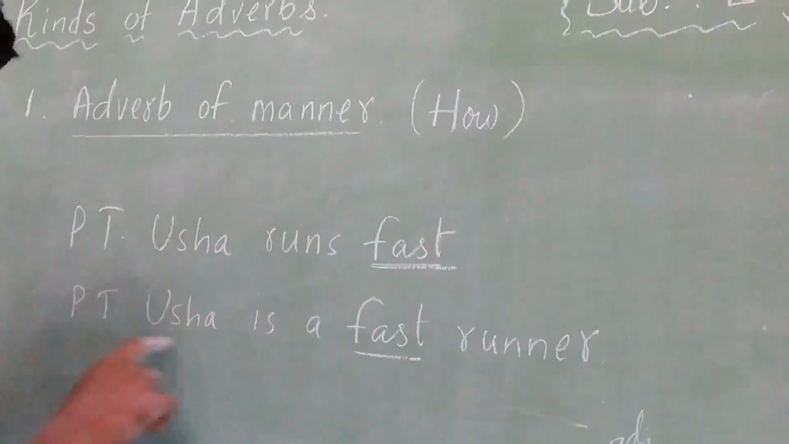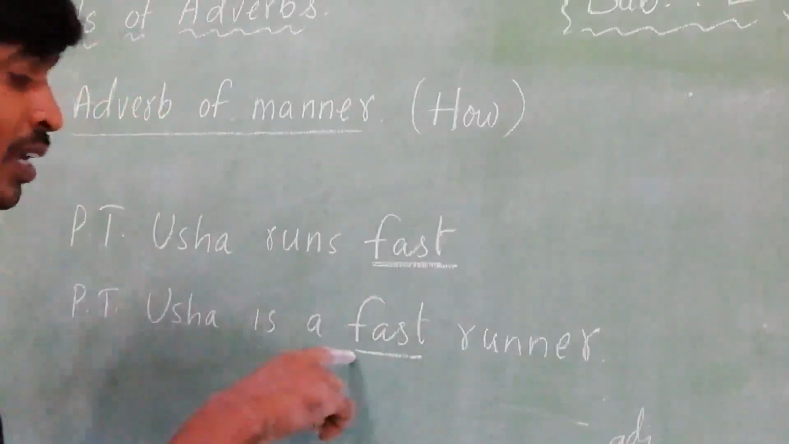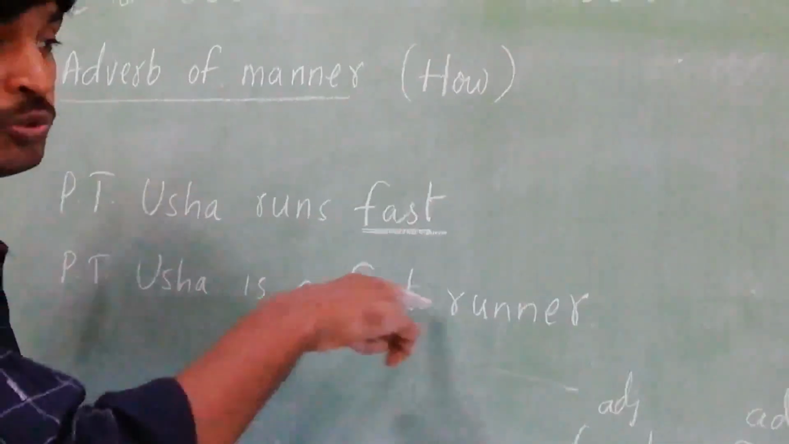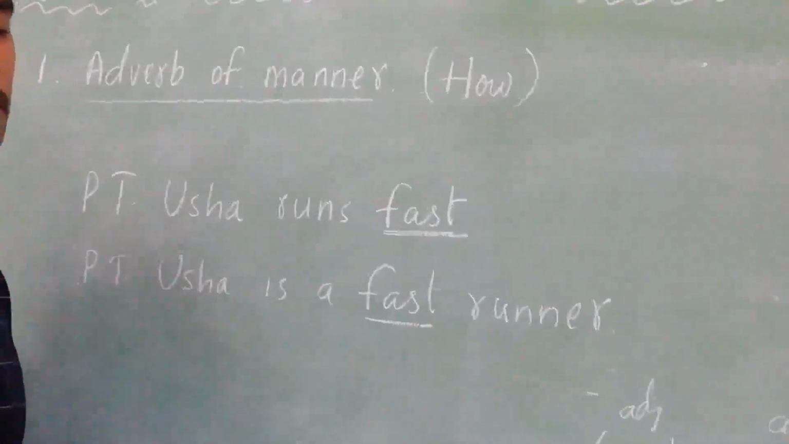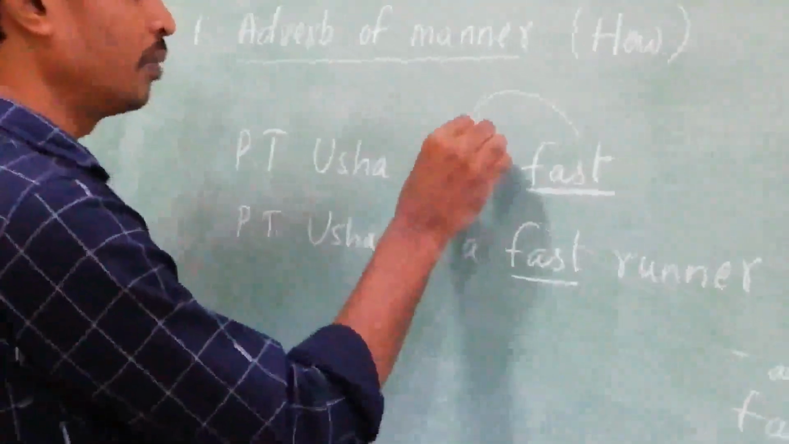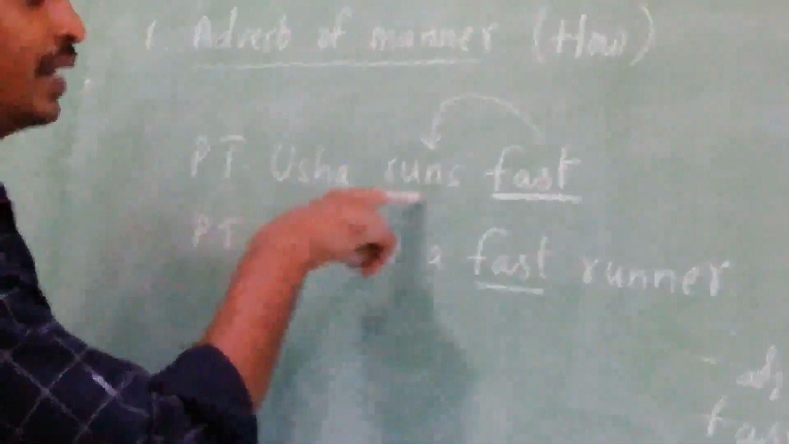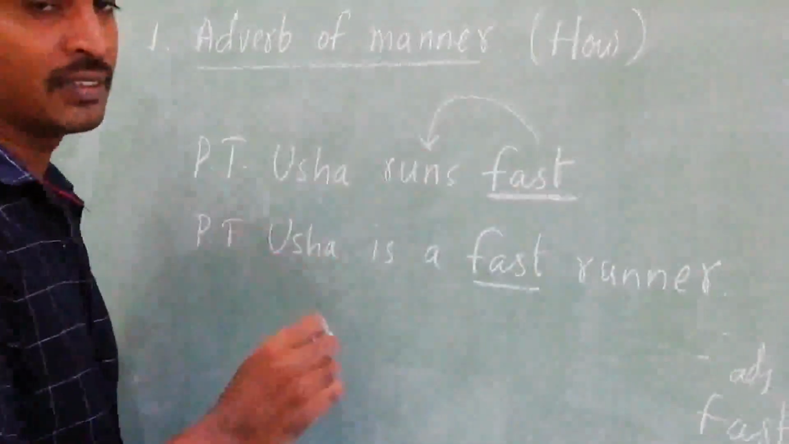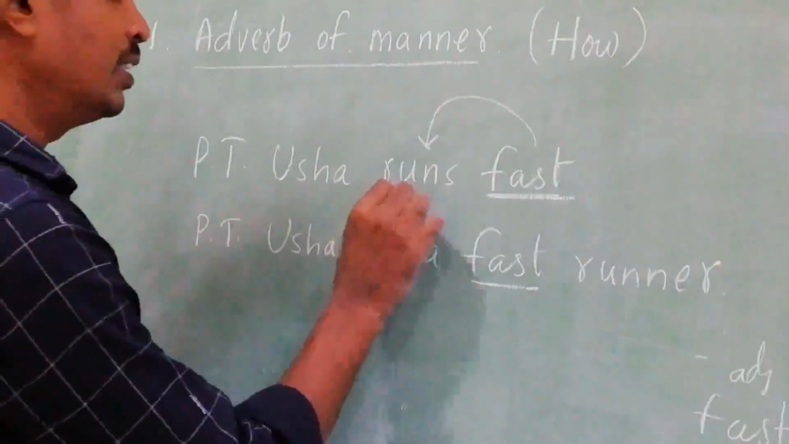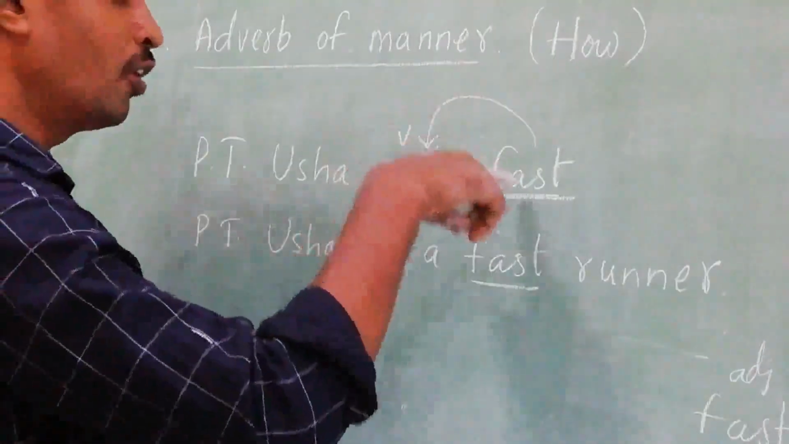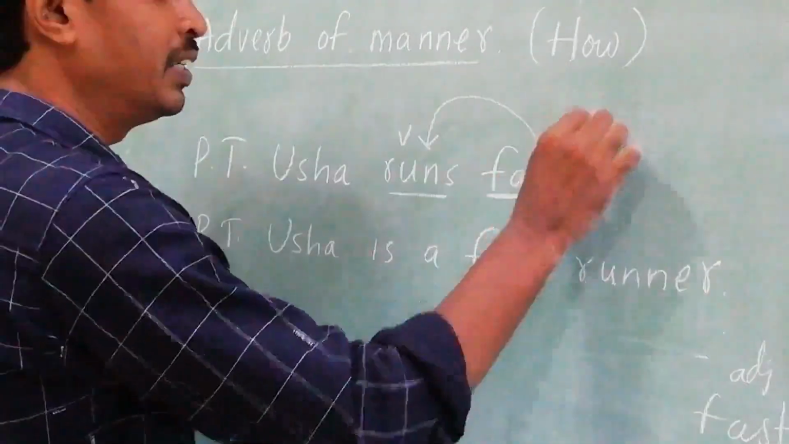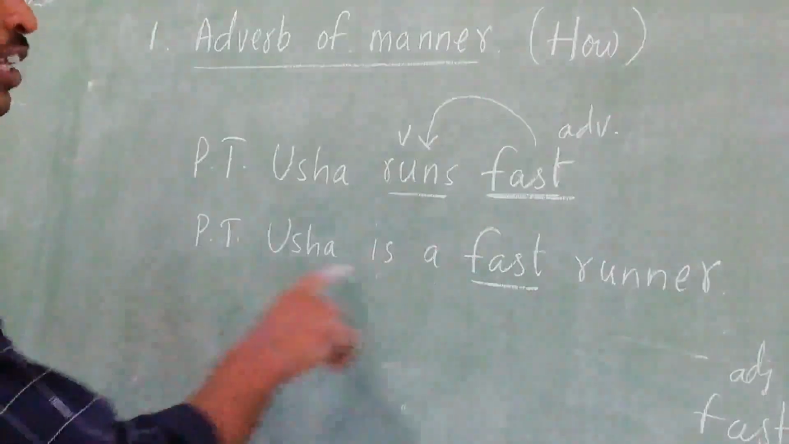See the second sentence: "PT Usha is a fast runner." Here also I am using "fast." Can you tell which word "fast" is describing? Very simple. In the first sentence, "fast" describes the verb, because PT Usha runs fast. How does PT Usha run? She runs fast. So "run" is a verb, and the word "fast" describes the action, so it is an adverb.